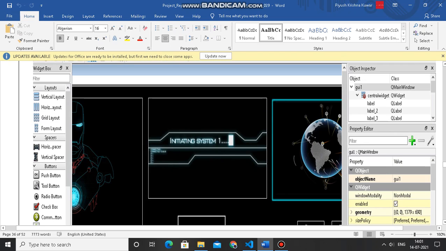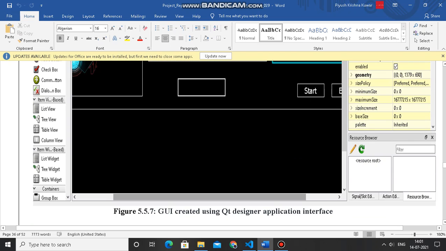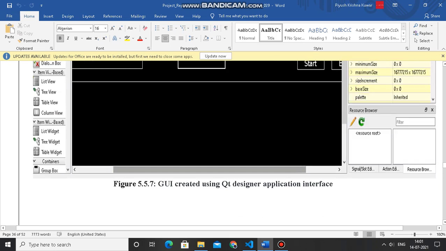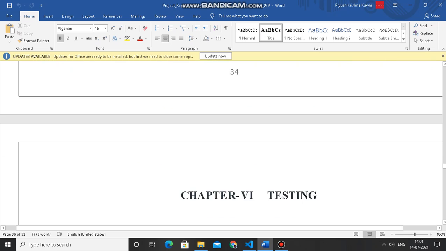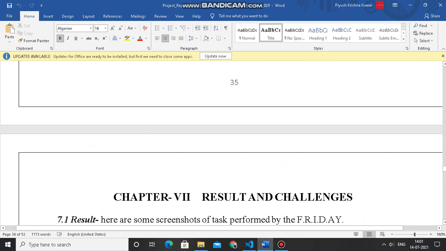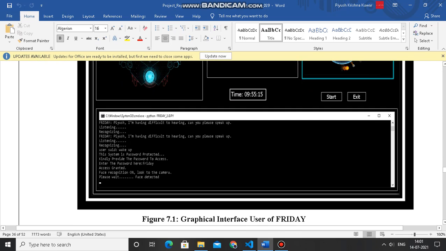This is a GUI, mainly the main window, which is designed in Qt Designer with the help of PyQt5 tools. Here users have to give the wake up command and the system gets activated. It asks for a password. After putting in the password, access is granted.